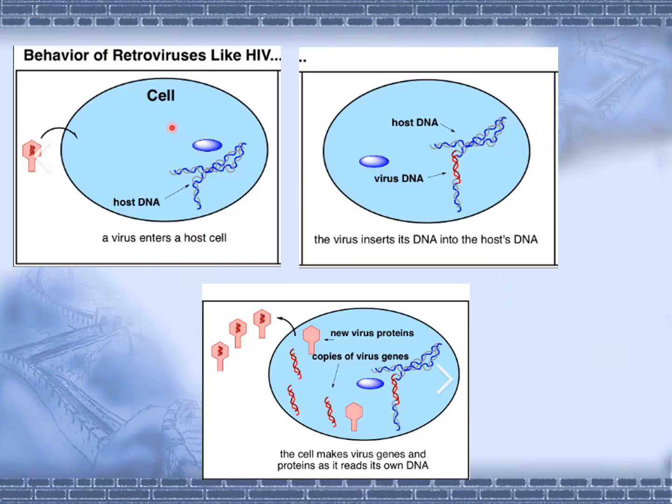What are retroviruses? As you can see in this diagram, the viral particle enters the host cell. The DNA of the virus gets incorporated or merged with the host cell DNA, and after that you can see there is a new copy of the virus gene, and the new virus protein is released, which is highly infectious. It carries along with it the host cell DNA as well.